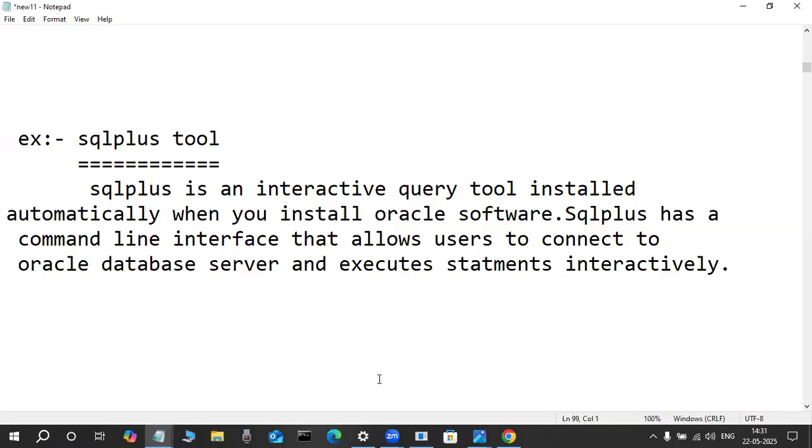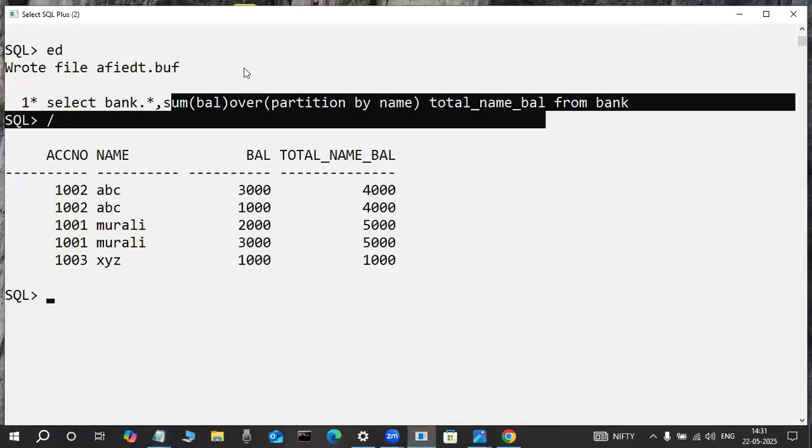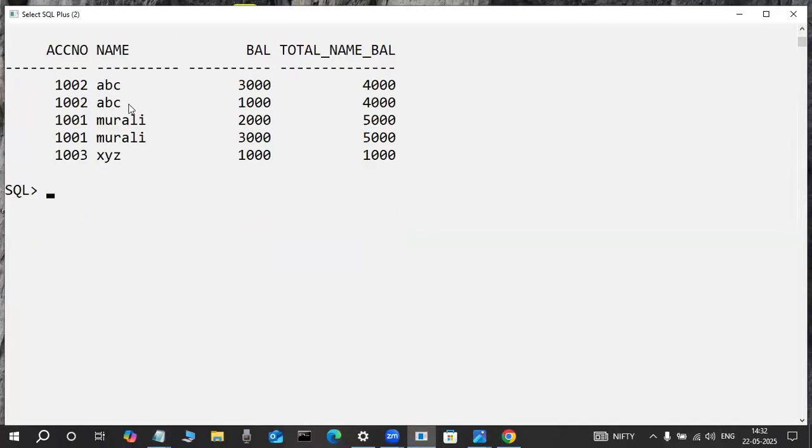Now observe it here, concentrate here. Suppose daily I am, and you are also, interacting with the server by using this SQL Plus tool. Daily we are writing commands. This is a command line interface. Observe it here, this is a command line interface.